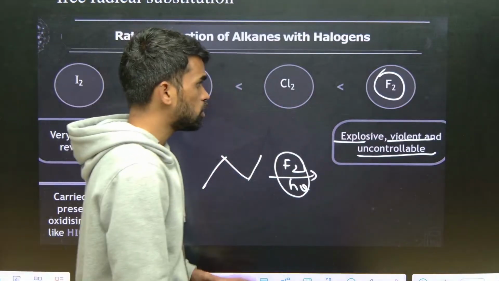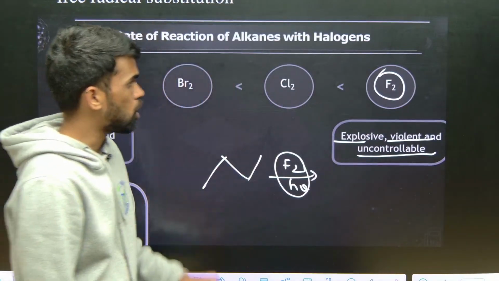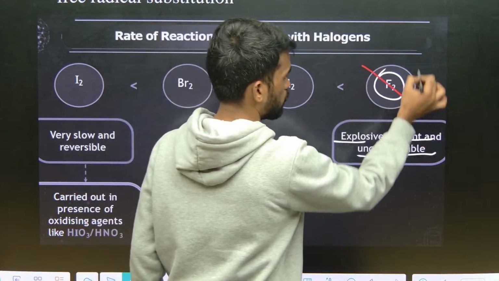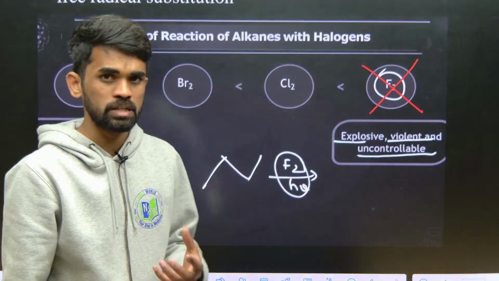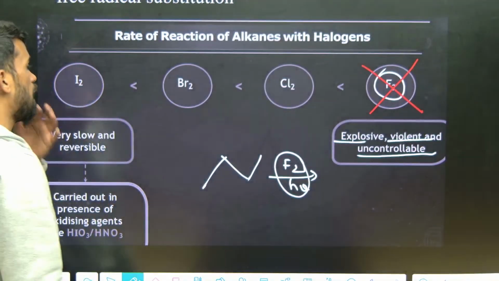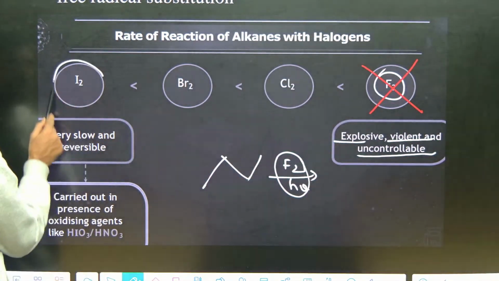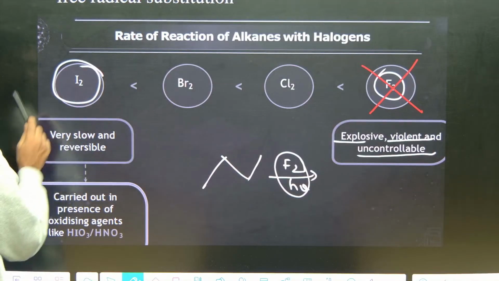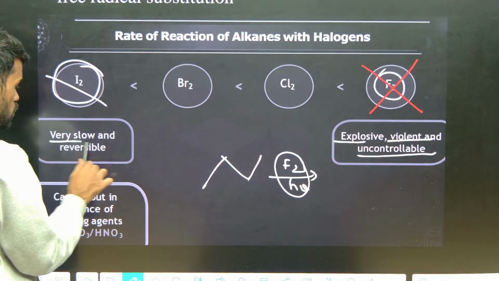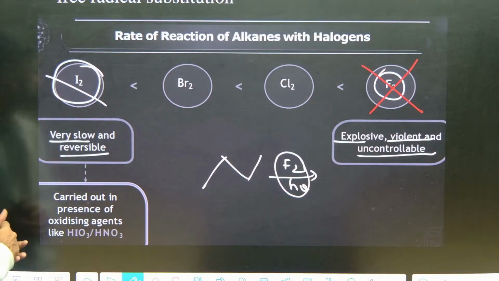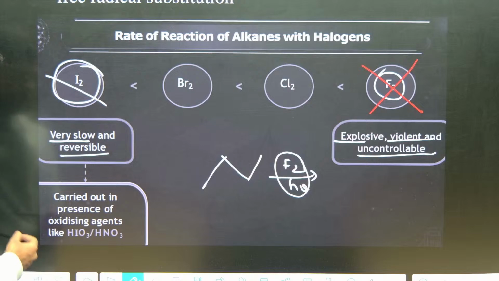Therefore this method is not preferable to prepare fluoroalkanes. And iodination is a very slow reaction, and it is a reversible reaction.